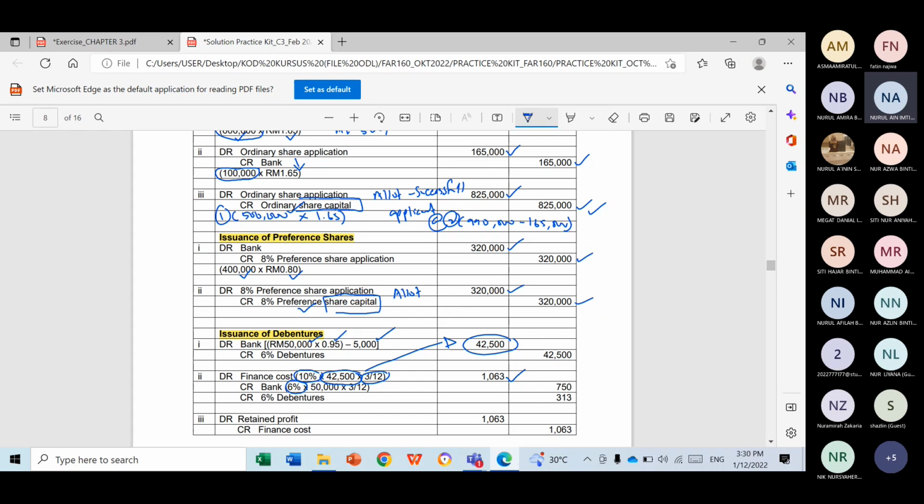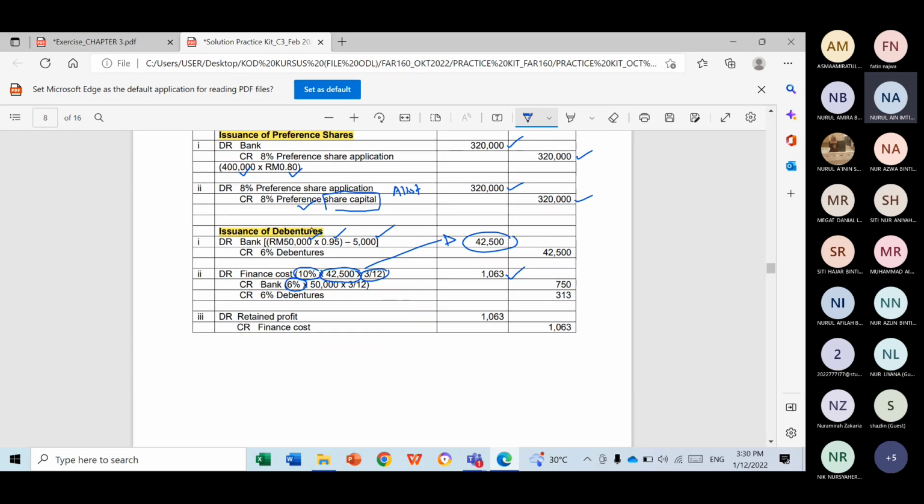You use the nominal interest rate times with 50,000 and times with 3/12. So you get 750. So class, you can see the amount that you need to pay is 1,063, but you only pay 750. Therefore, this is the difference which is to be transferred to the debenture account. Okay, last but not least, this is just a matter of closing the finance cost, transferred to the retained profit. Or somehow you may use SOPL, but you usually use retained profit.